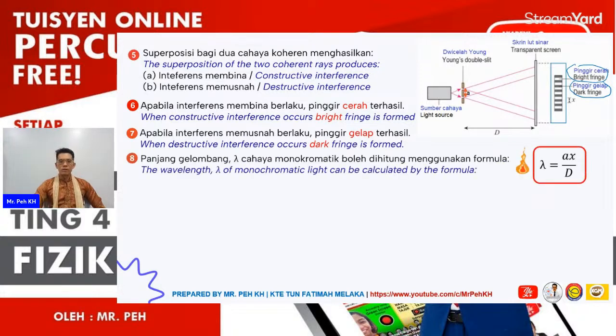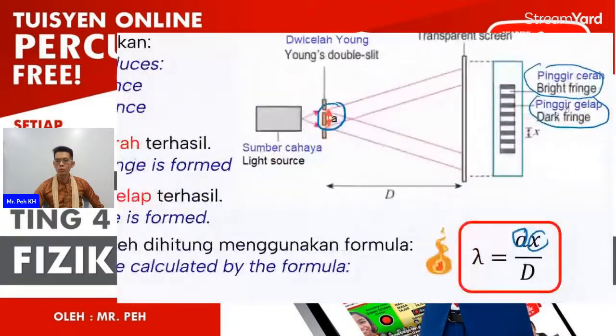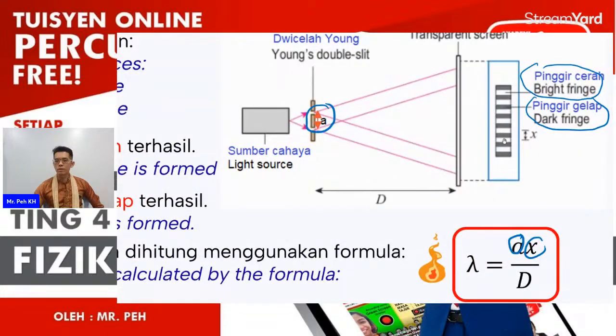Again, we are using the same formula. A is the distance between two coherent sources, the gap between the openings of the two slits. X is the distance between two consecutive bright fringes or two consecutive dark fringes.